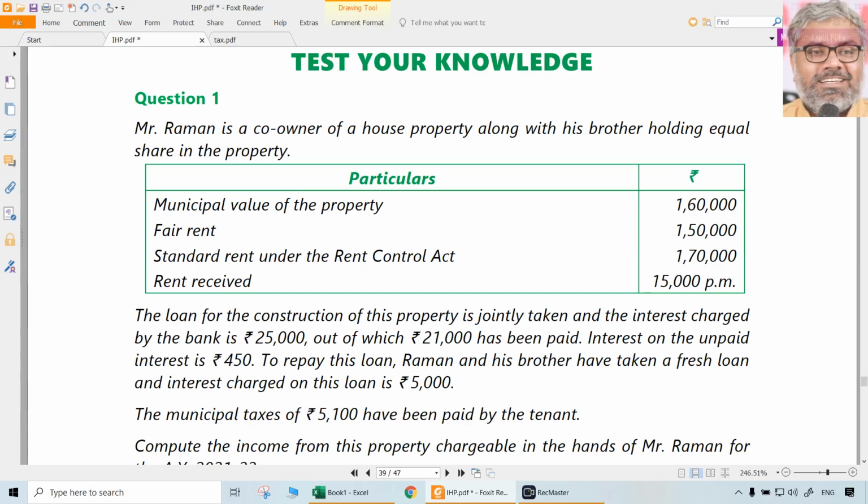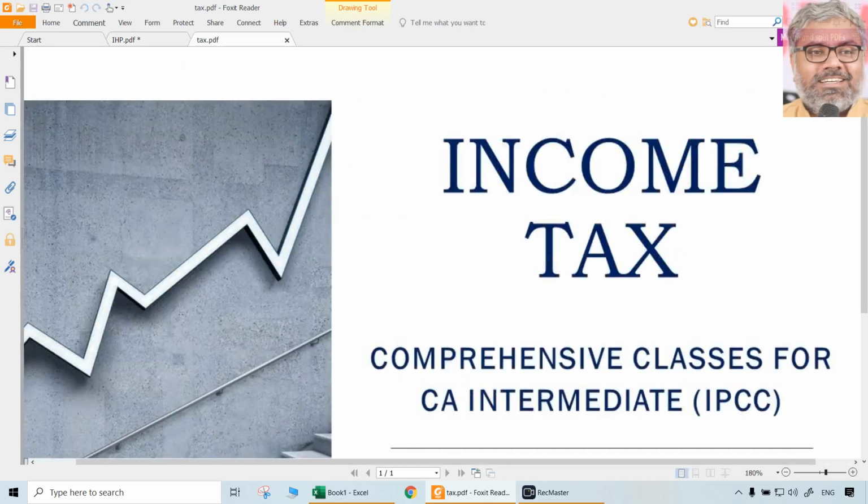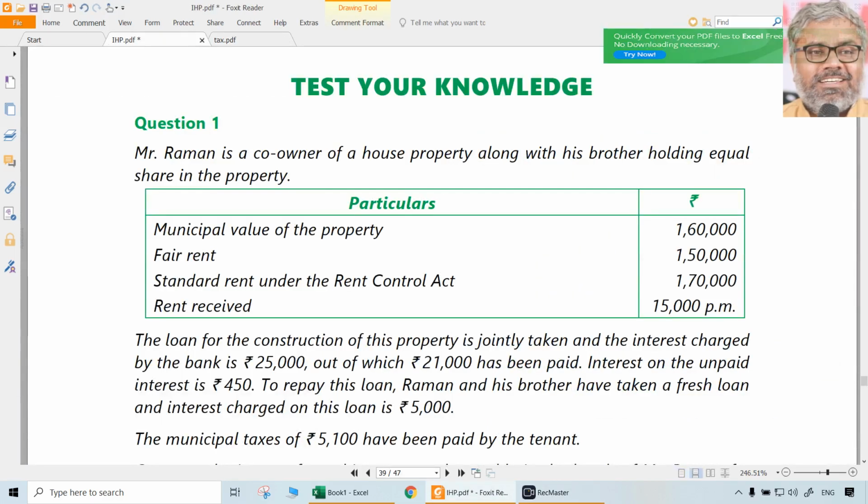That is the end of theoretical and provision related discussion for this particular chapter, income from house property. Now let us solve some of the questions here at the end of the chapter in the ICA material.